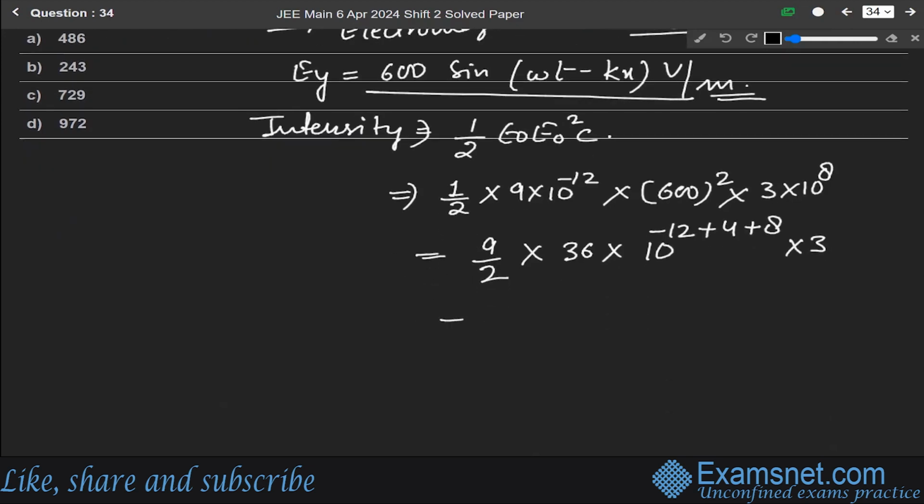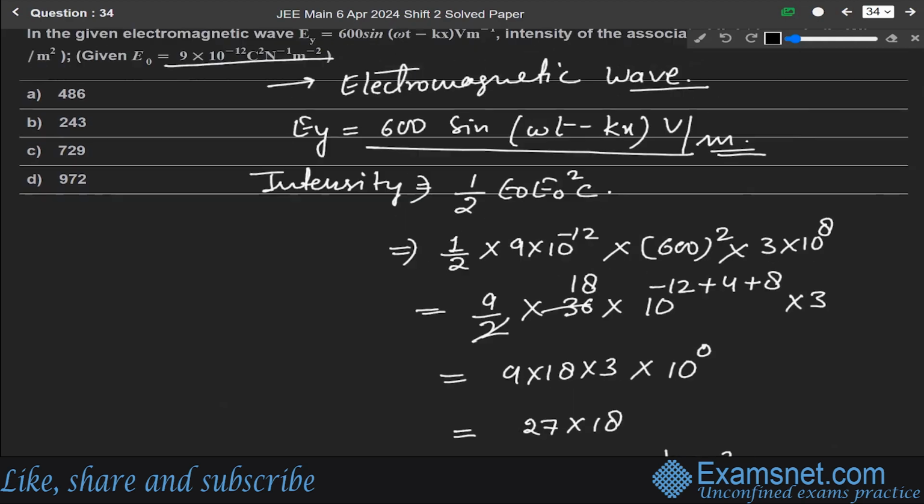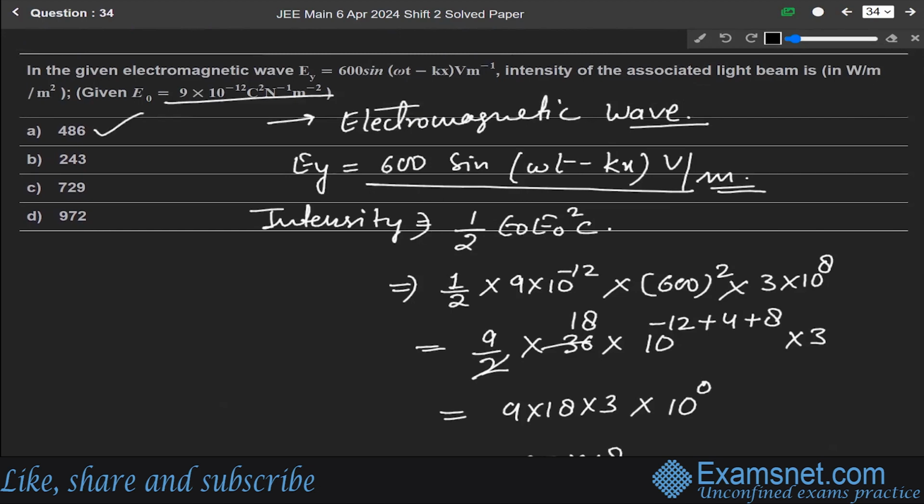So solving it, we get 2 ones are 2, 2 8s are 16. So 9 into 18 into 3 into 10 to the power 8, 4, 12 and minus 12. This will be 10 to the power 0, which means 1. So it will be 27 into 18. Solving it, we get 486 Weber per meter square. So our answer is option B, 486.